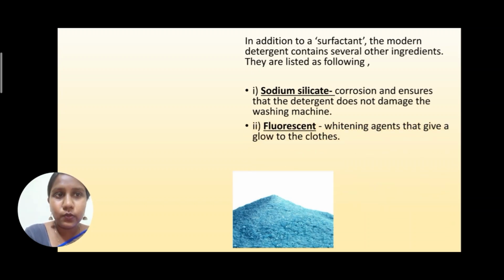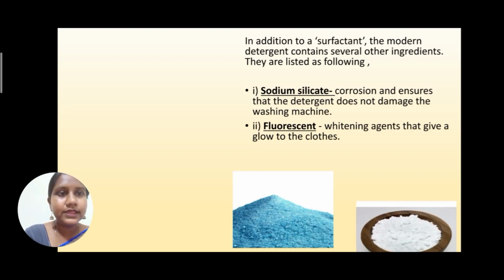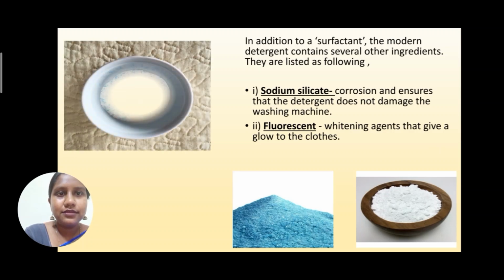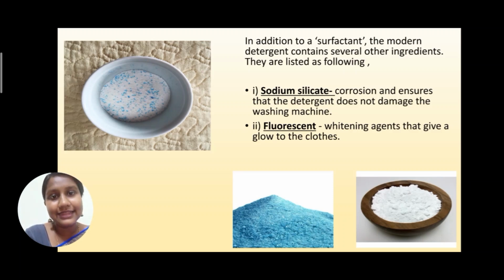The second one is fluorescent. It is a whitening agent that gives the glow to the clothes. This is the image of fluorescent. If you observe this image, this is nothing but a regular detergent that we use in our day-to-day life. You can even try this: take a little bit of detergent in your hand and you can observe the sodium silicate and fluorescent particles present in it.